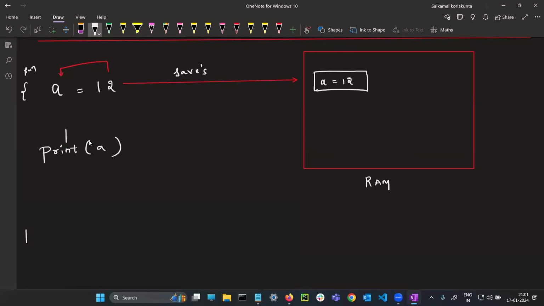Print is a function in Python where it prints what you needed.